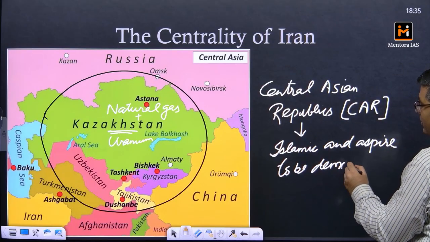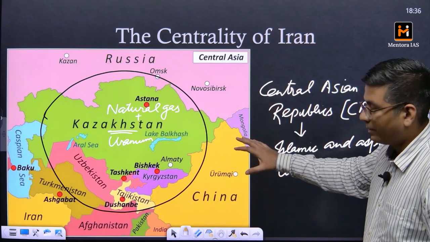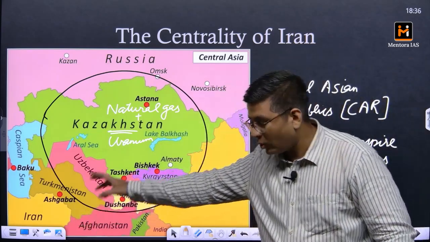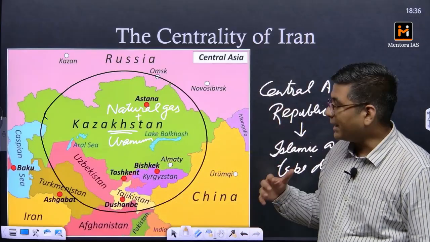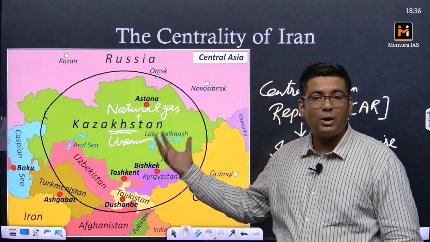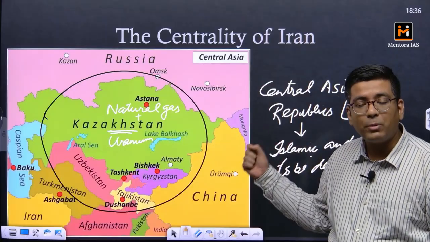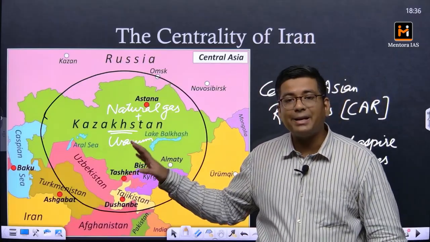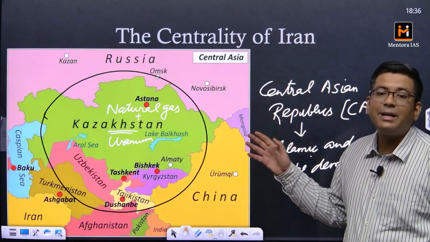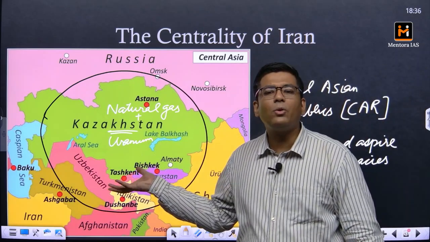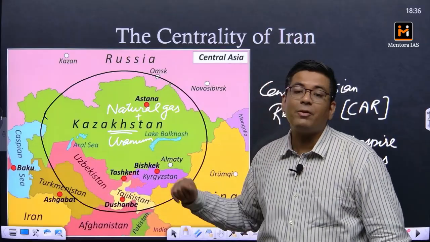And that is why one of the biggest concerns of India is the spread of fundamentalism here, either because of the proximity to Iran, or to Afghanistan, or with respect to Pakistan. So India engages with them wholeheartedly, so that the youth and the people here are invested in development and progress. They do not want any kind of radicalization coming from this end, because that is going to wreak havoc for the internal security infrastructure of India, as it only increases the threat perception. Instead of a stable region, it will become a very volatile region.